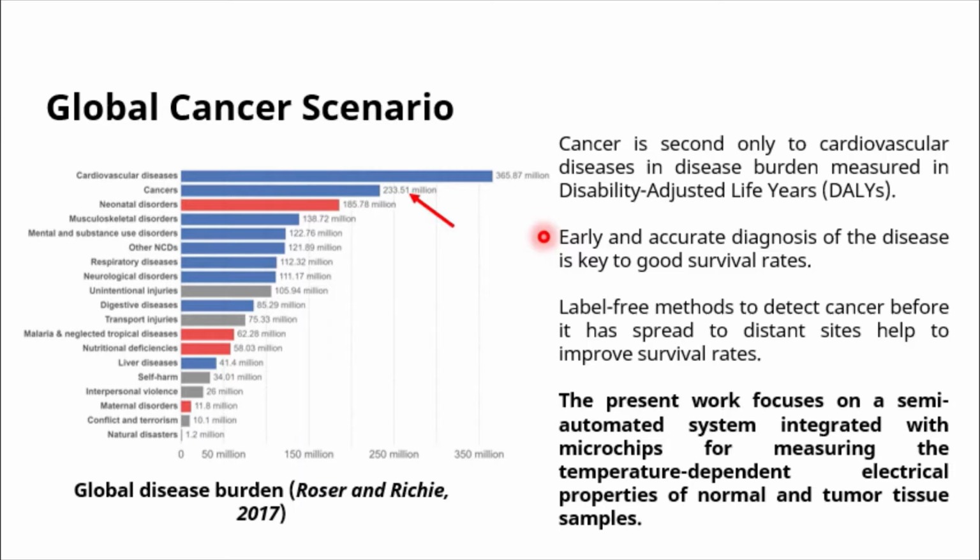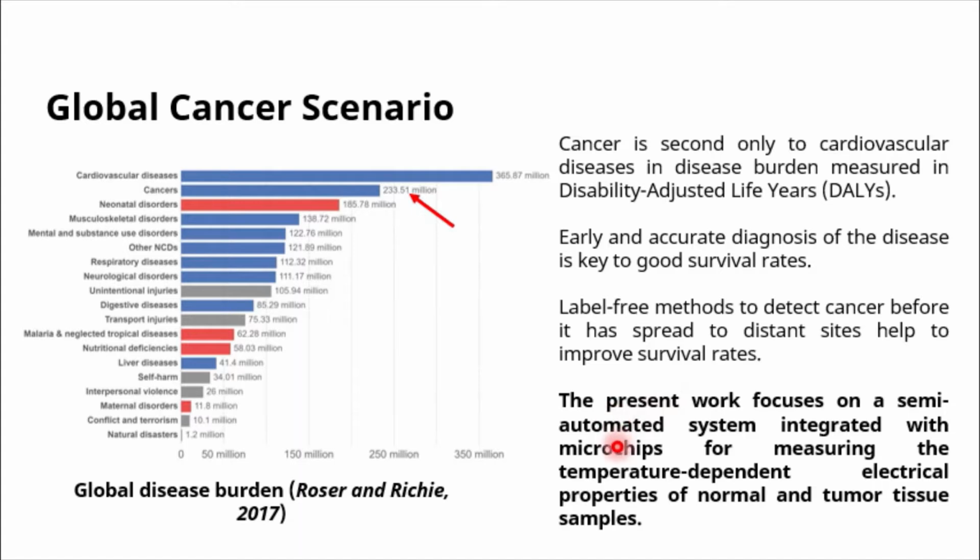When it comes to cancer diagnosis, early and accurate diagnosis of the disease is a very key component for good survival rates. If the cancer is diagnosed at an early stage like stage 1 or stage 2, up to 95% survival rate can be achieved, as opposed to 10 to 20% when it's a late-stage cancer like stage 3 or stage 4. Label-free methods to detect cancer before it has spread to distant sites in a process called metastasis can help to improve the survival rate because the disease can be diagnosed early.